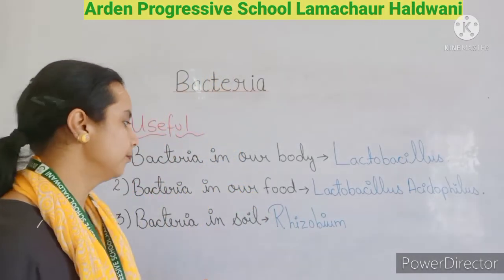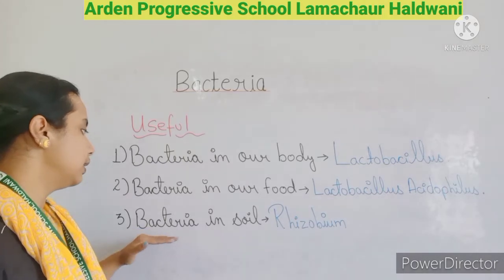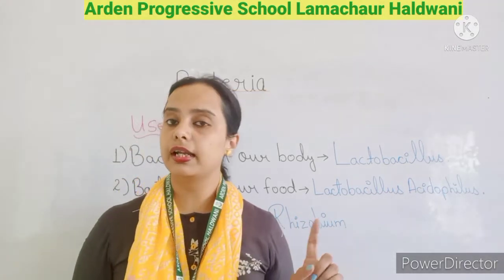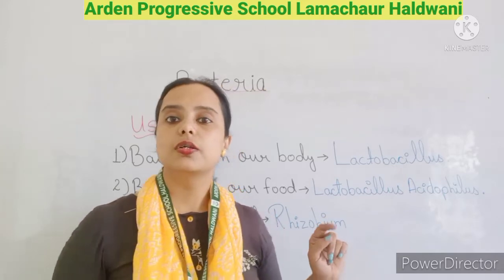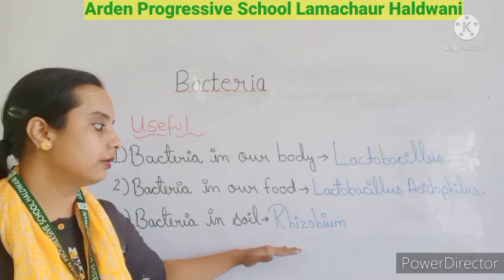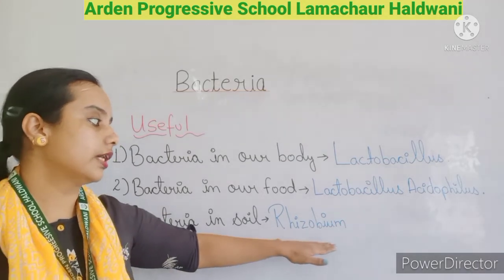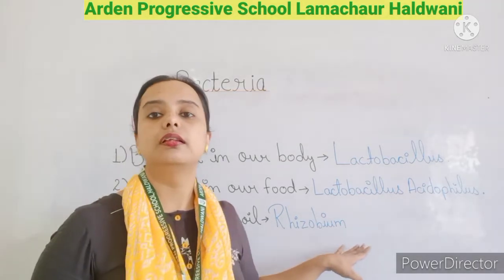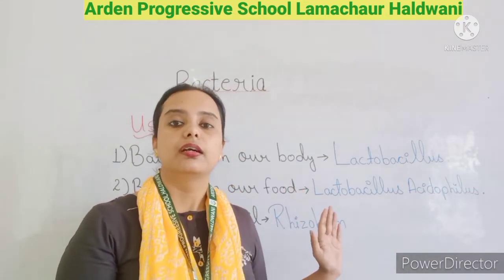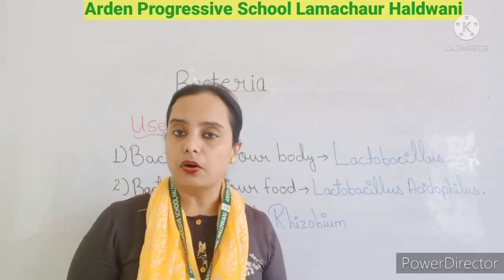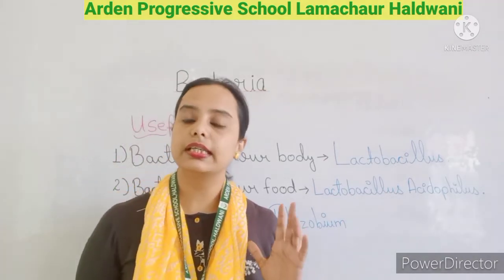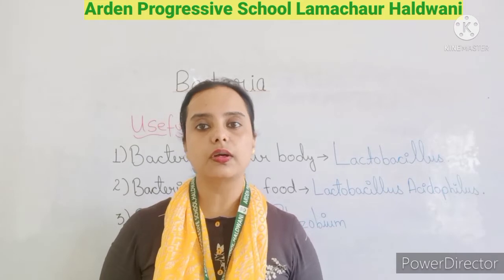Now the fourth one: the bacteria in the soil. As I have told you, bacteria are present everywhere, so they are also present in the soil. In the soil the bacteria present is Rhizobium, which helps the farmers also, as it increases the fertility of the soil.